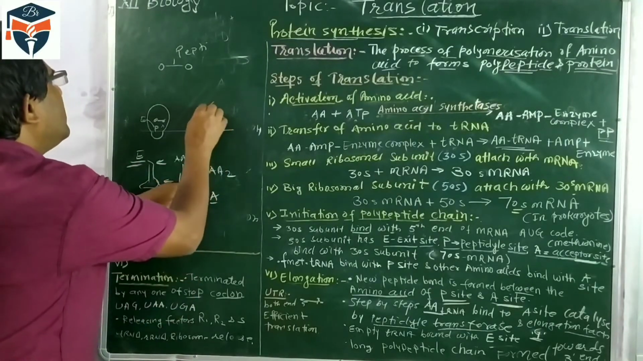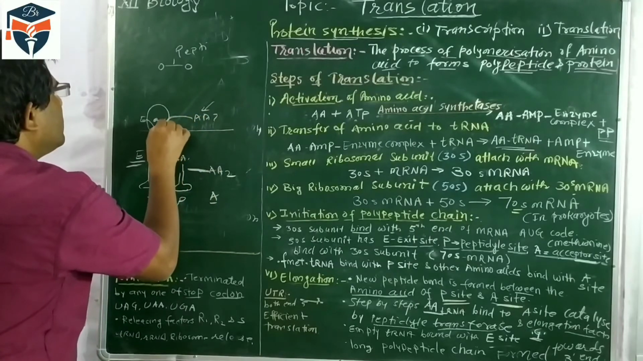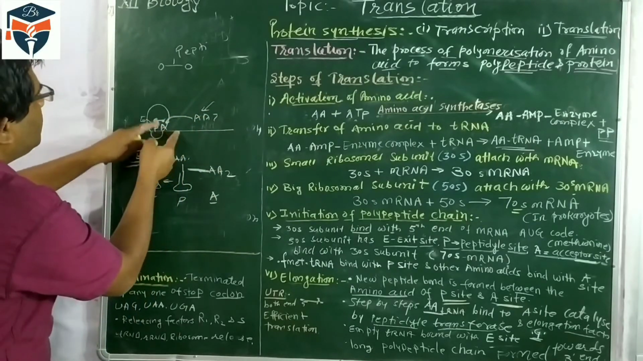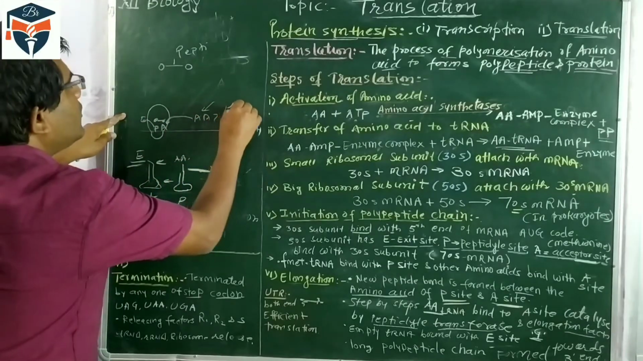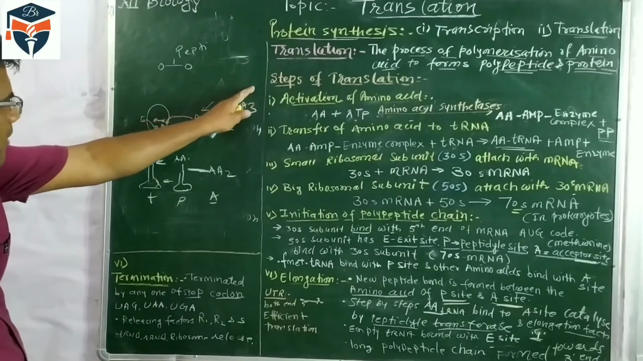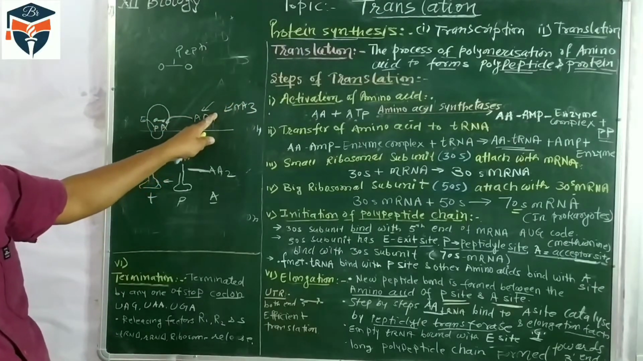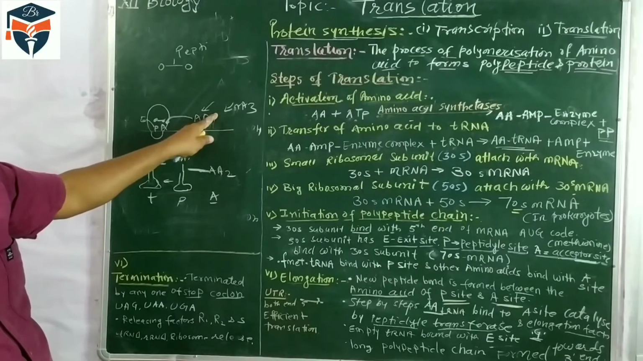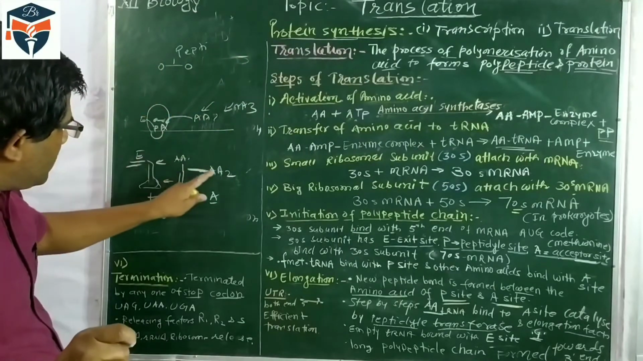Now another amino acid will also come and bind with the A site. Again this will shift to the P site and the tRNA will be removed. The next amino acid will also come. So in this process, amino acids are continuously picked up by the tRNA, because there are many tRNA molecules, and they pick up the specific amino acid and bring it to the A site.